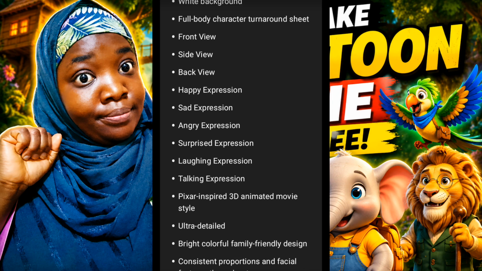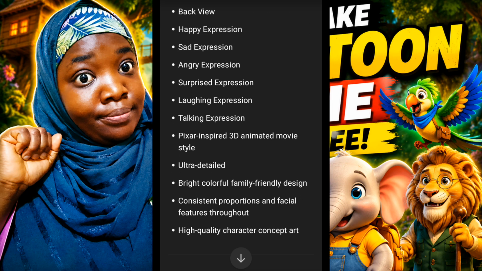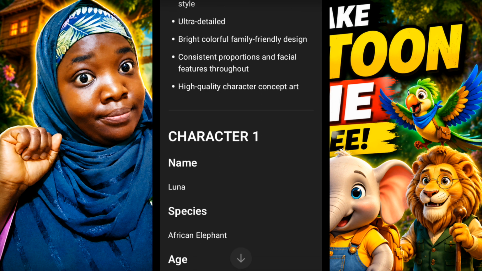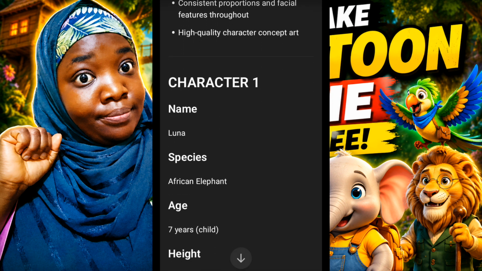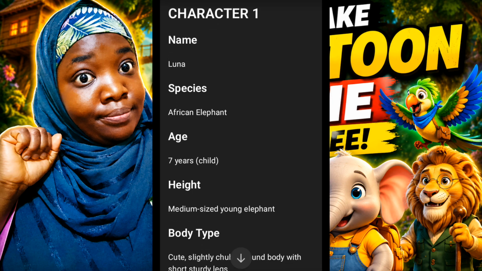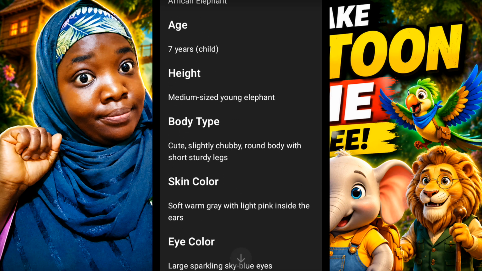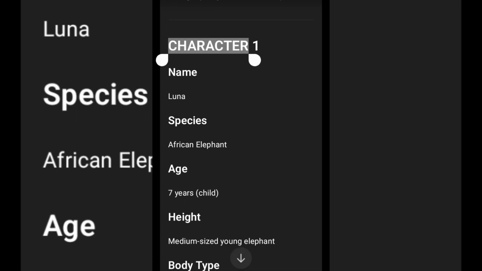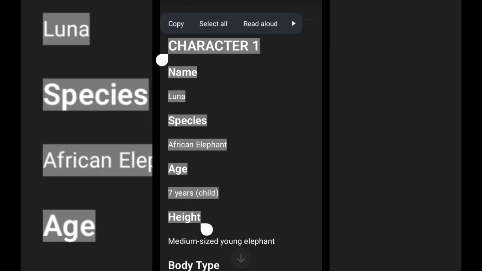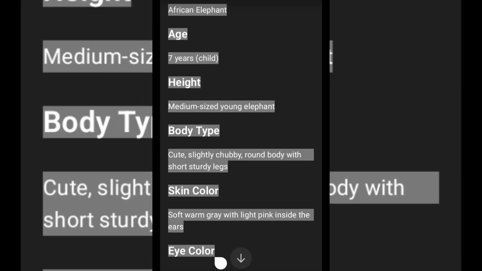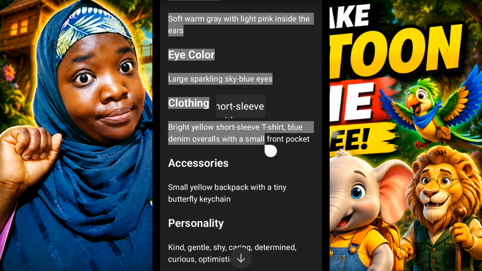Now, once ChatGPT is done creating the character prompts for the character sheets, we will move to the next step, which is to create our character sheet. That is to generate the images for this character sheet, starting with the first one, which is Luna. Now I'm just going to go ahead and copy the prompt starting from character 1, which is Luna. I'm going to copy all the prompts for her character sheet.